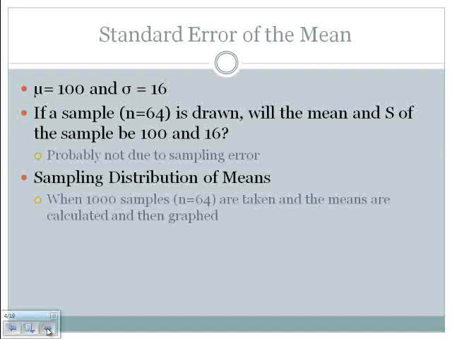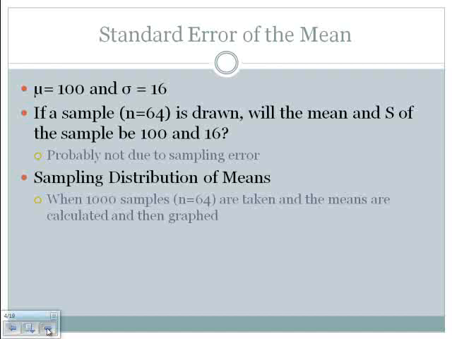But let's also say that, like is true in the real world, we don't have access to the whole entire population, so we don't know that mu is 100 and we don't know that sigma is 16. So if we sampled 64 people out of that population, will the mean and standard deviation of that sample be 100 and 16 respectively?